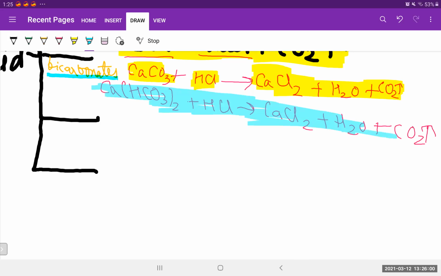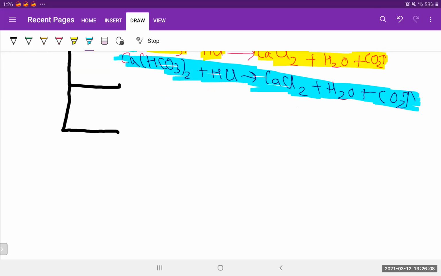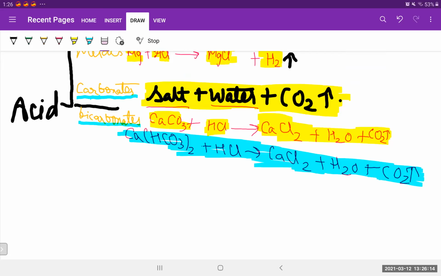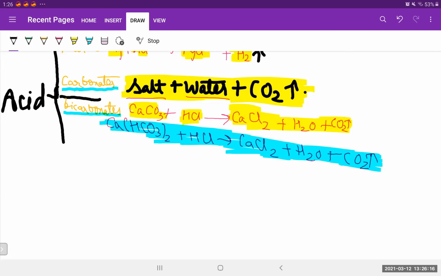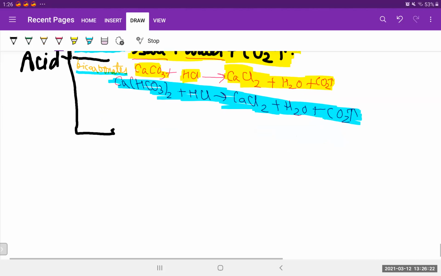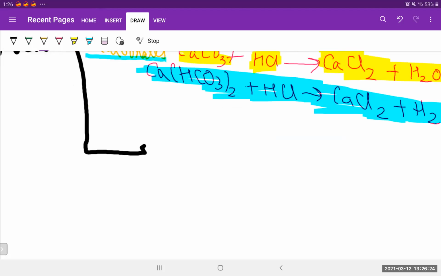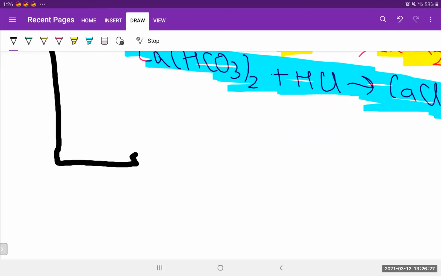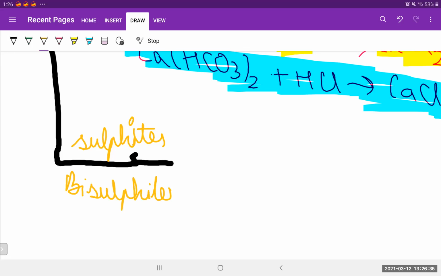Okay, so up till now we have done active metals, carbonates, bicarbonates, and bases. Now let's come to sulfites or bisulfites. When an acid reacts with a sulfite or bisulfite, what will we get? Let's see. So write sulfites or bisulfites.